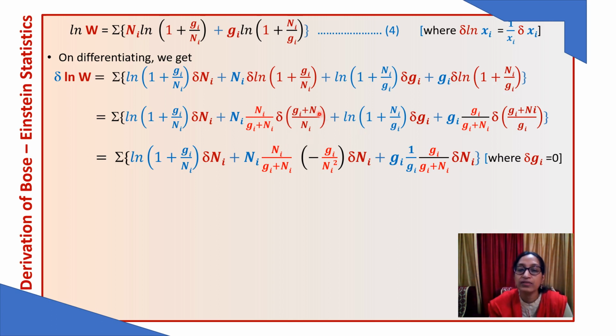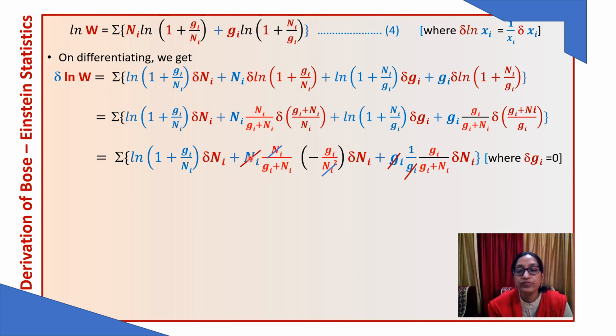Just applying that, we will get here minus Gi upon Ni square. Similarly here also, du upon v, (v du minus u dv) upon v square, we get 1 upon Gi. Okay, and del Gi is 0, so this term will drop out. So let's see.